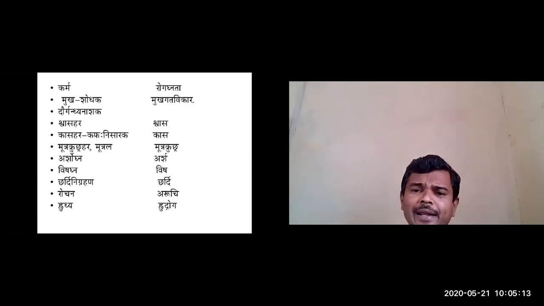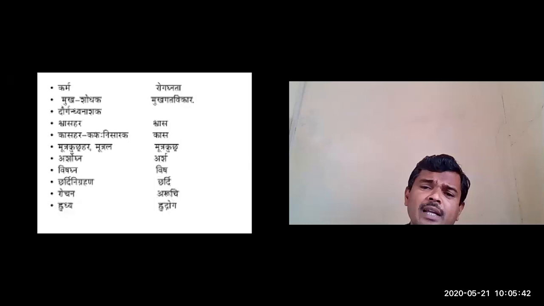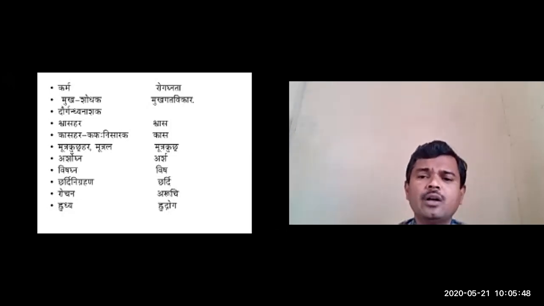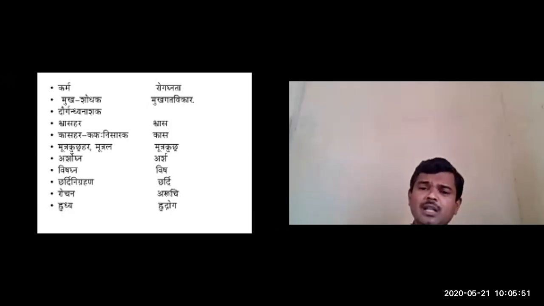Swasahara karma, indicated in swasa, and Kasahara karma, indicated in kasa, especially kaphaja kasa. Mutrakrichrahara karma and mutrala: because of this mutrala property, the quantity of urine is increased, which is used in mutrakrichra, that is difficulty in micturition.